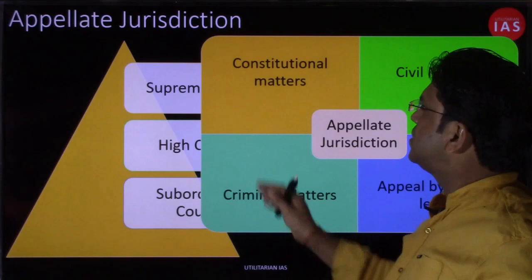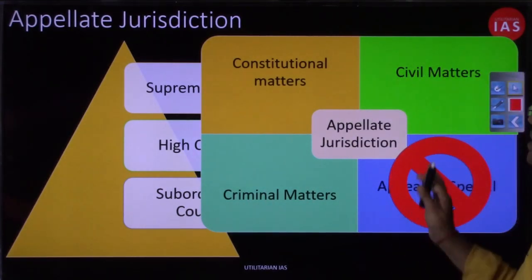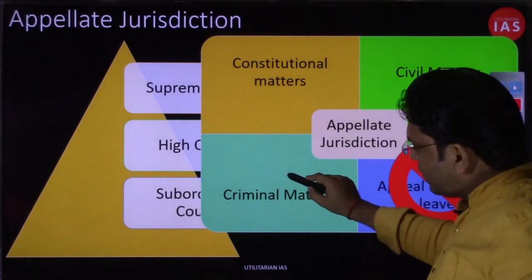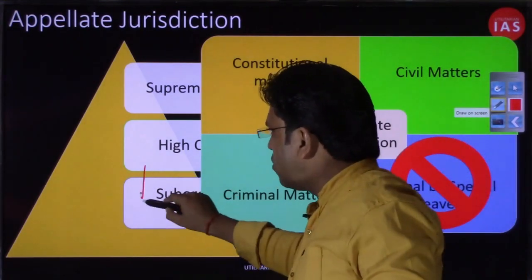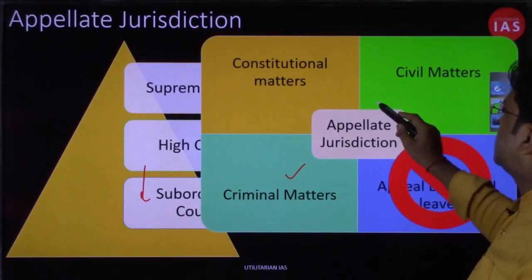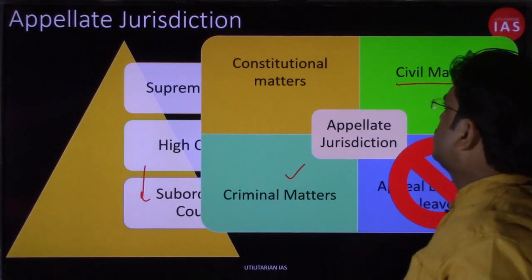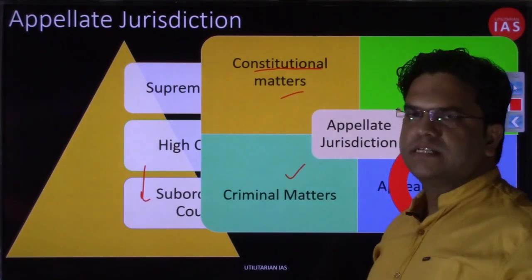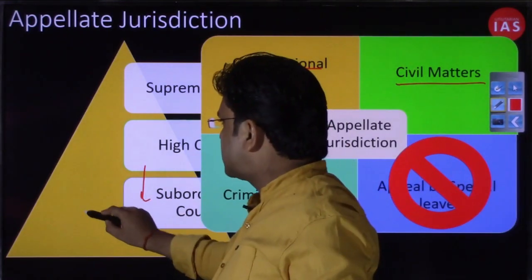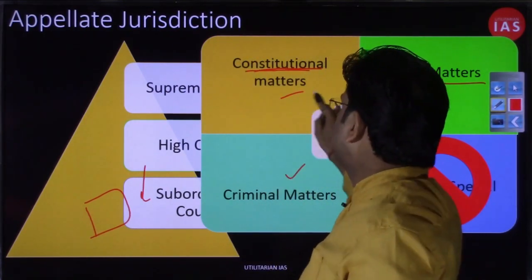What about the appellate jurisdiction of the High Court? So the appellate jurisdiction of the High Court extends over all these areas. In criminal matters, the High Court can have appellate jurisdiction over the decisions of the subordinate courts. Then again, the High Court can have appellate jurisdiction over the judgment of the subordinate courts in civil matters. As far as constitutional matters are concerned, rarely does an occasion happen where a constitutional question has to be decided where a subordinate court gets a case where a constitutional case has to be decided, but that will be a rarest of rare case.